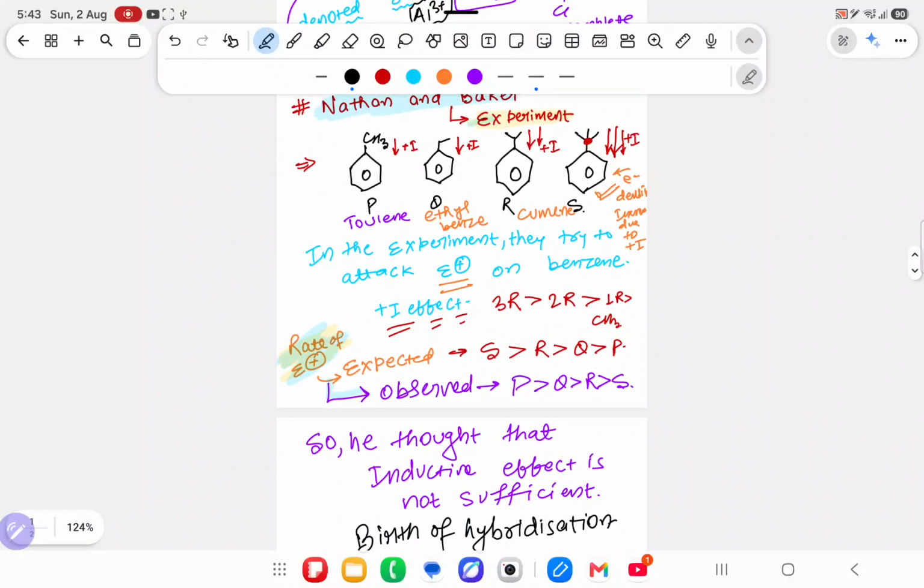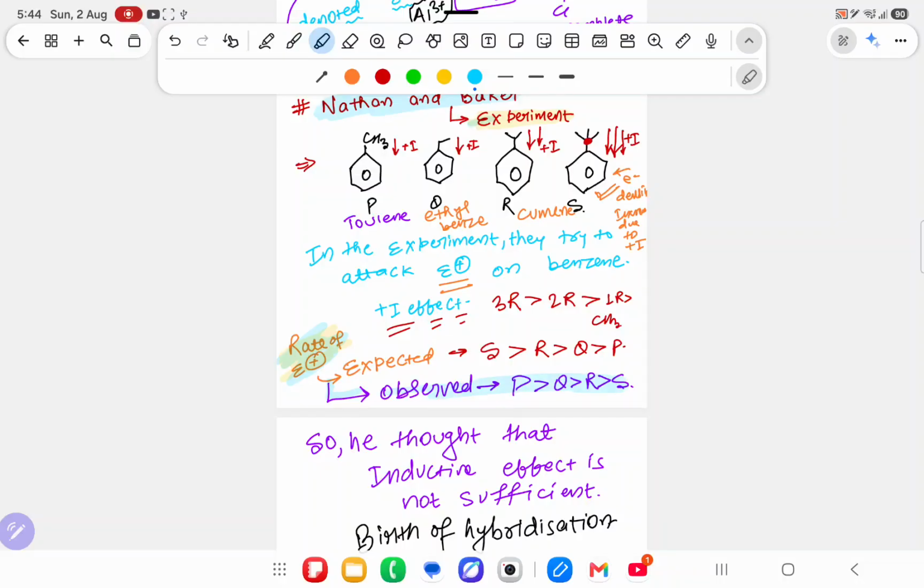Again, Nathan-Baker was doing one experiment. Just before that, he had studied the topic called inductive effect. After studying inductive effect, he thought that over here in the third carbon too much I is there, a 3 degree alkyl is there, so more electron density increases in the ring, and because of this, the electrophile will attack more on S, then R, then Q, then P. But he observed the opposite of what he thought: in P it is more, and S will be less.